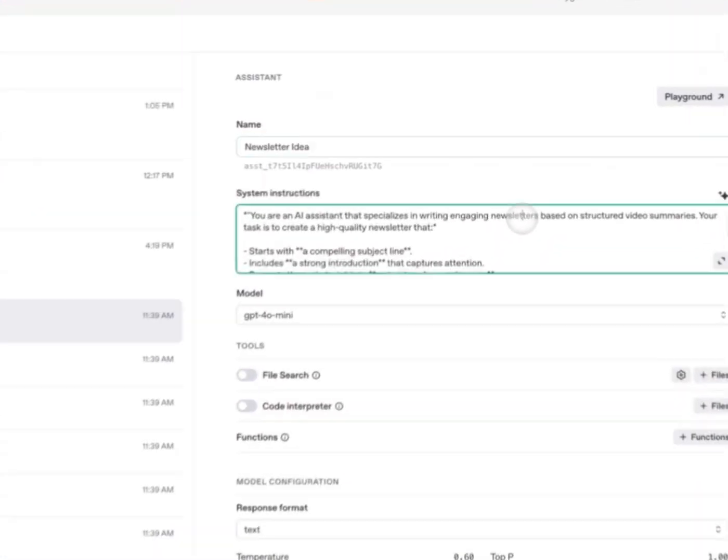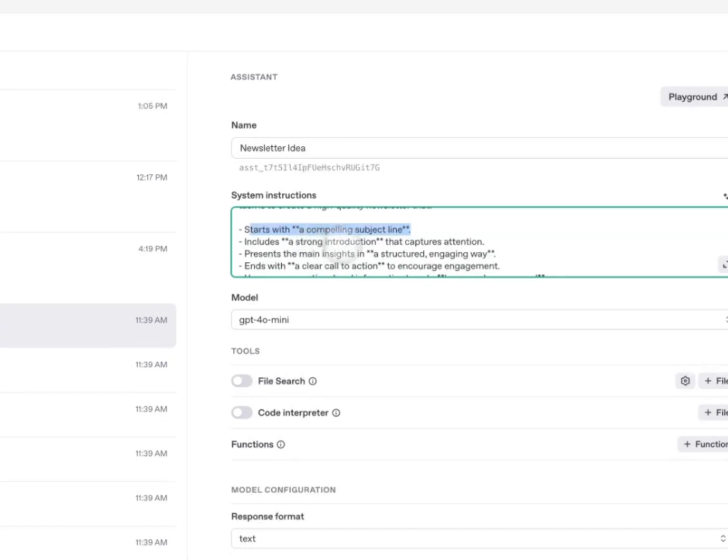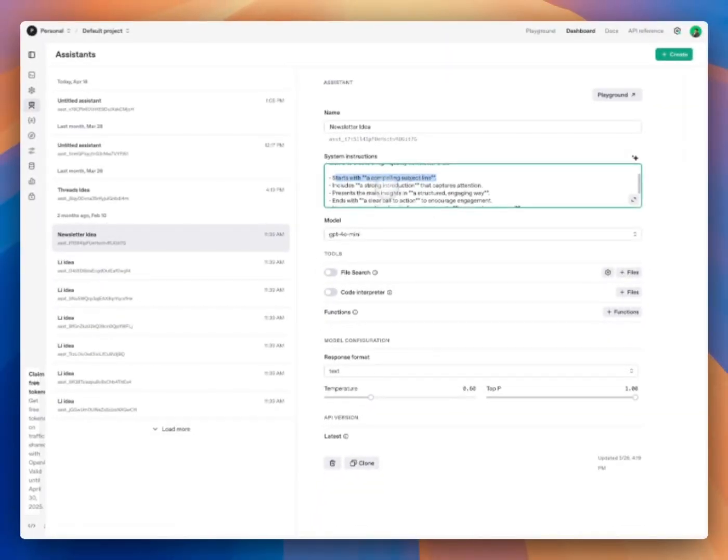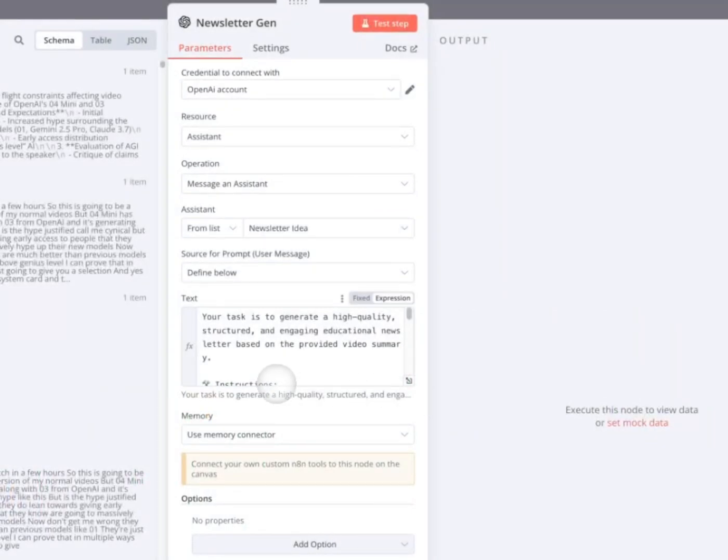Here now, newsletter. And I said start with a compelling subject line and strong introduction and clear call to action to encourage engagement or join your newsletter later, like that. So essentially we are running the same thing here, but just a different format.